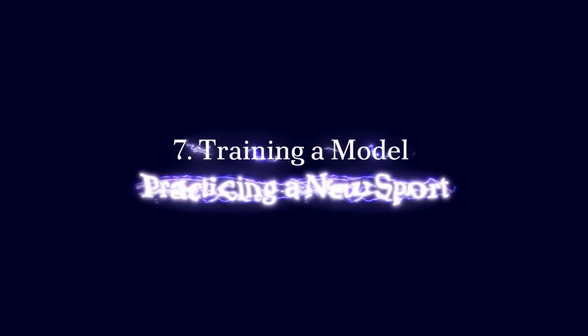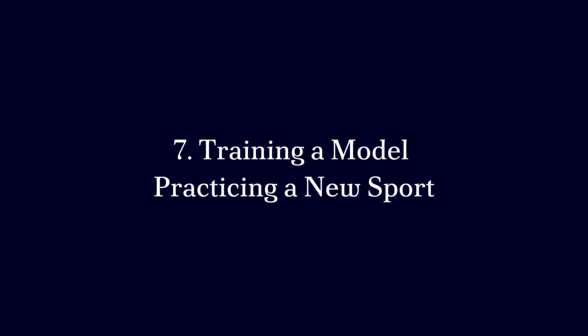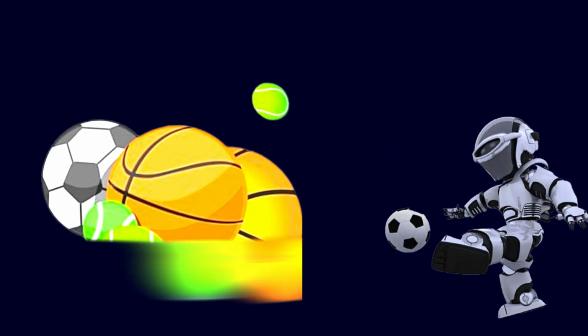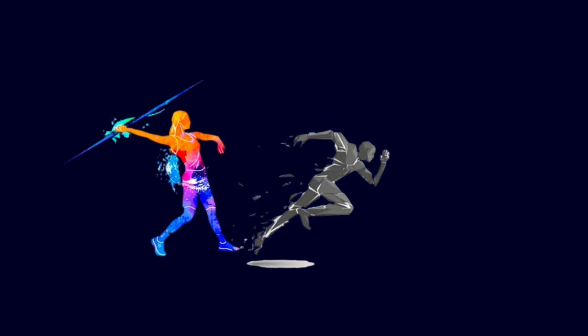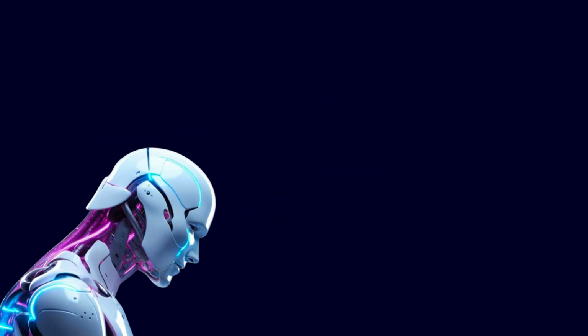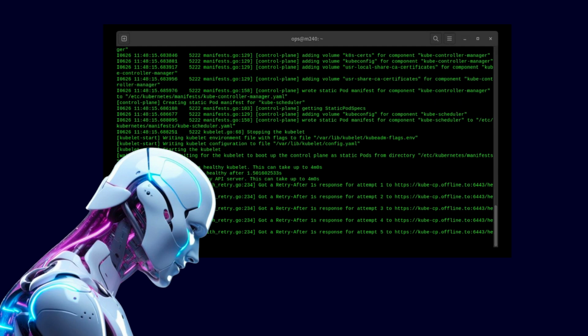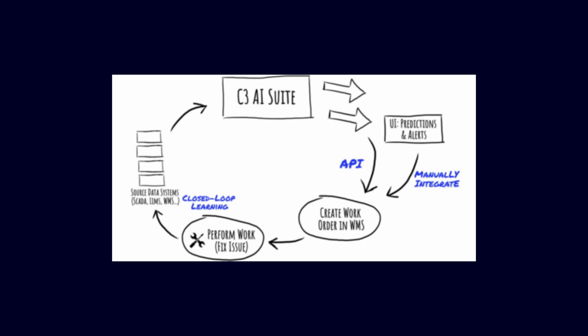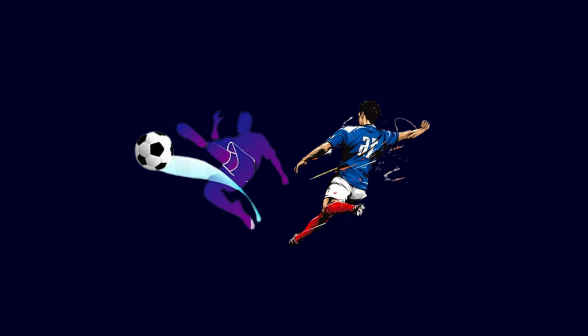7. Training a model, practicing a new sport. Training a machine learning model is like practicing a sport. Just as athletes improve with practice, a machine learning model improves its accuracy by iterating over data multiple times. Feedback helps refine its performance, much like how a soccer player adjusts their technique to score more goals.